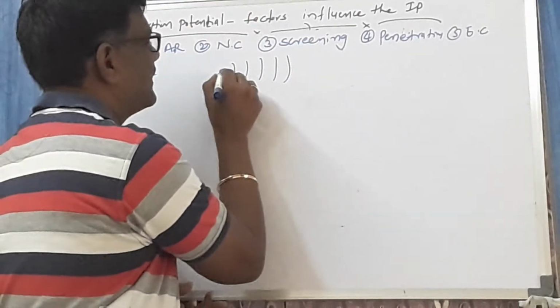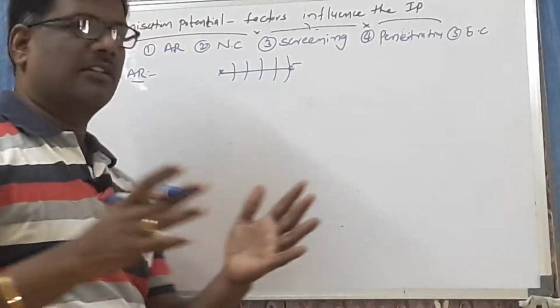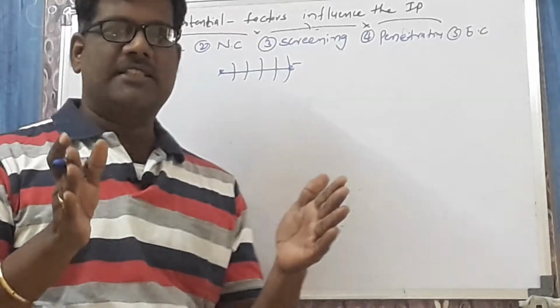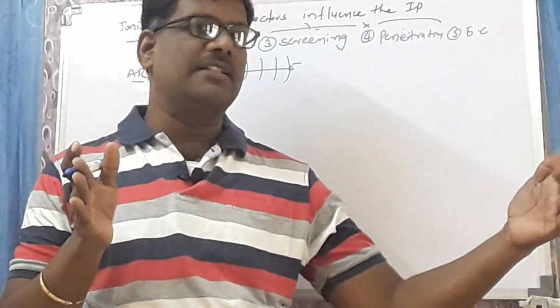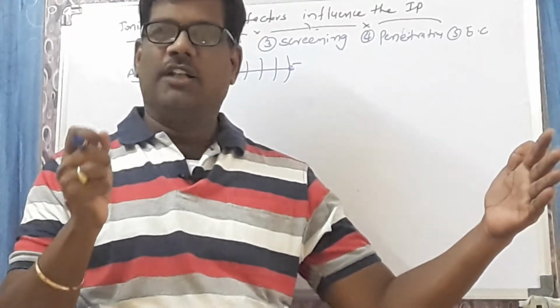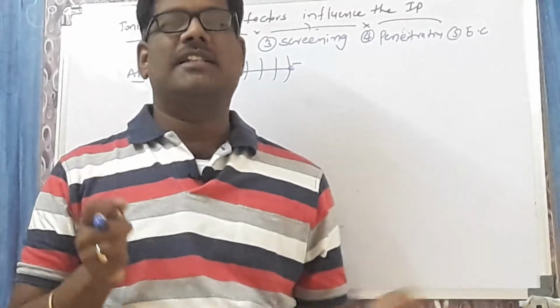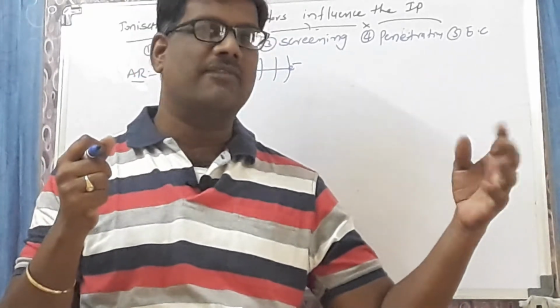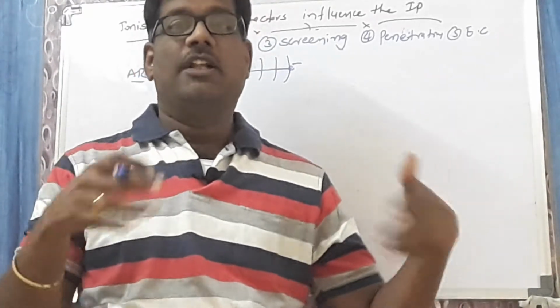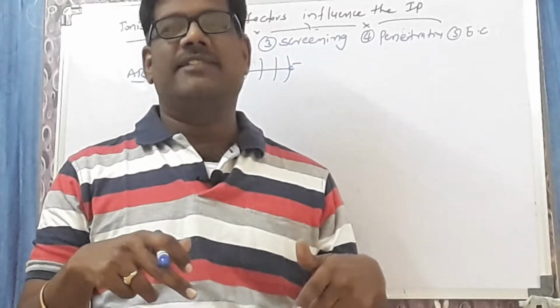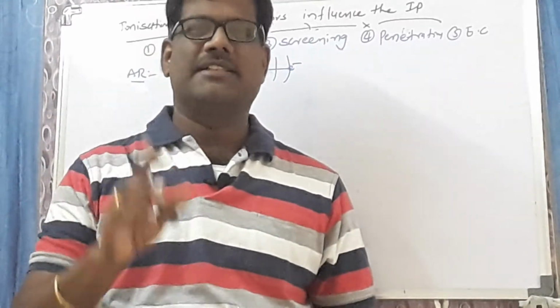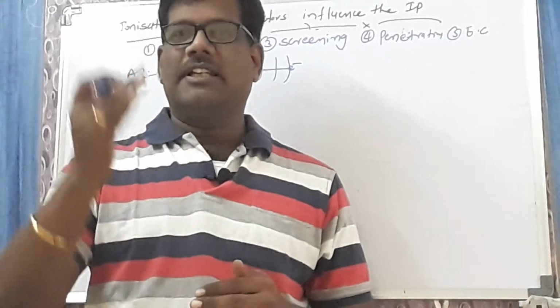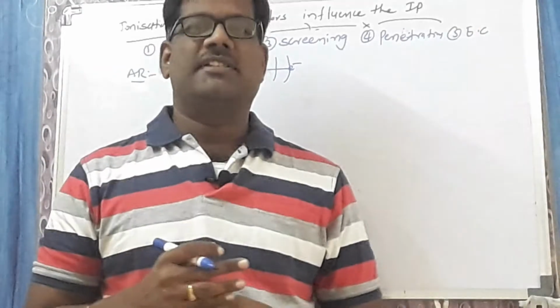The distance between the center of the nucleus to the valence electron increases. Whenever this distance increases, ultimately nucleus attraction over the valence electron decreases. Nucleus attraction decreases, so ionization potential decreases. So only keep in your mind: nucleus attraction increases, ionization potential increases.